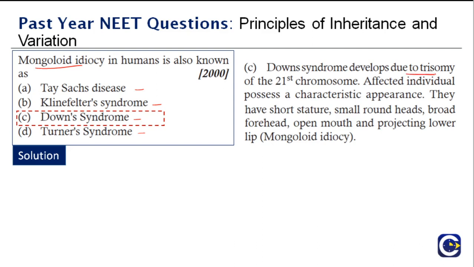Down syndrome develops due to trisomy of chromosome number 21. Affected individuals possess a characteristic appearance. They have short stature, small round heads, broad forehead, open mouth, and projecting lower lip, and this is called Mongoloid idiocy. It is based on the characteristics that are observed in people with Down syndrome. So the right answer is C.